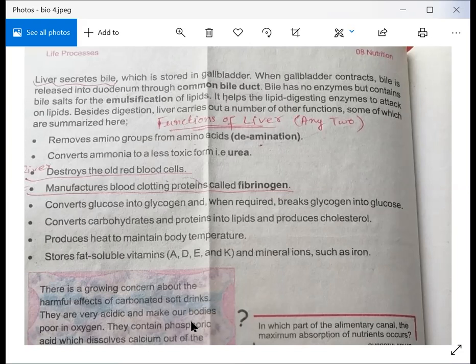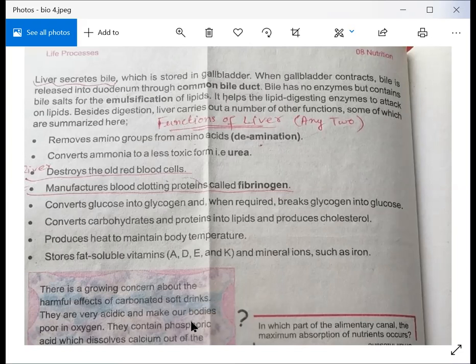And the last function of the liver is that it stores fat soluble vitamins A, D, E, and K, and minerals such as iron. This thing we also have discussed in a box, that in our large intestine, in the part of the cecum, there are good bacteria stored, and these good bacteria contain vitamin K. And why is vitamin K important for our body? Because vitamin K helps in blood coagulation inside our body. This thing we have discussed on the previous page in a box. So the liver stores fat soluble vitamins.